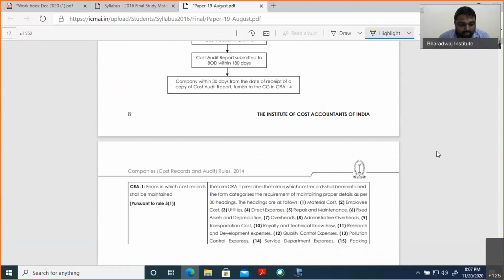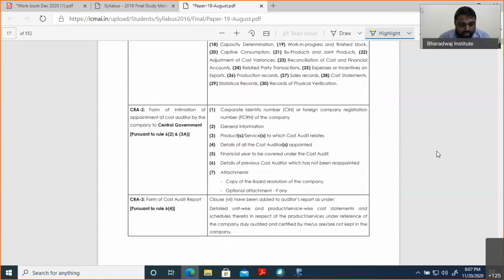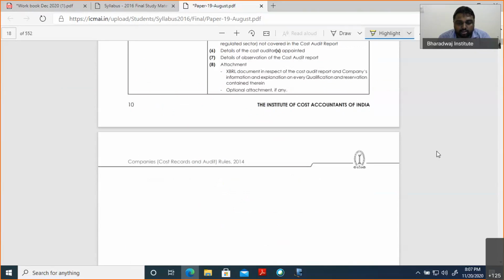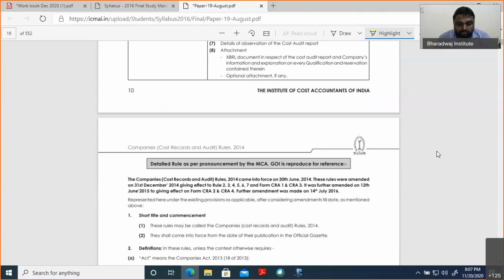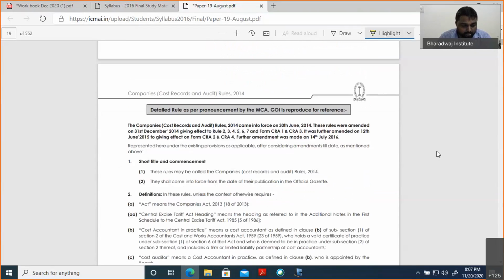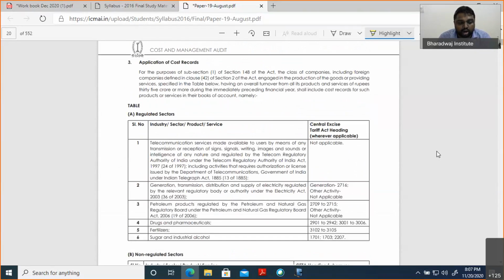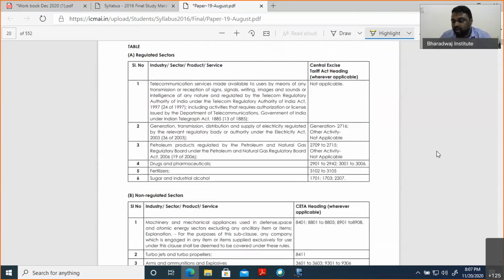This is all the chart basis. This is 30 point, CRA 2, CRA 3. This whole point we have discussed. So this is the definition, not required. This is the 6 point which we were highlighting a lot of time. Please remember this 6 point.